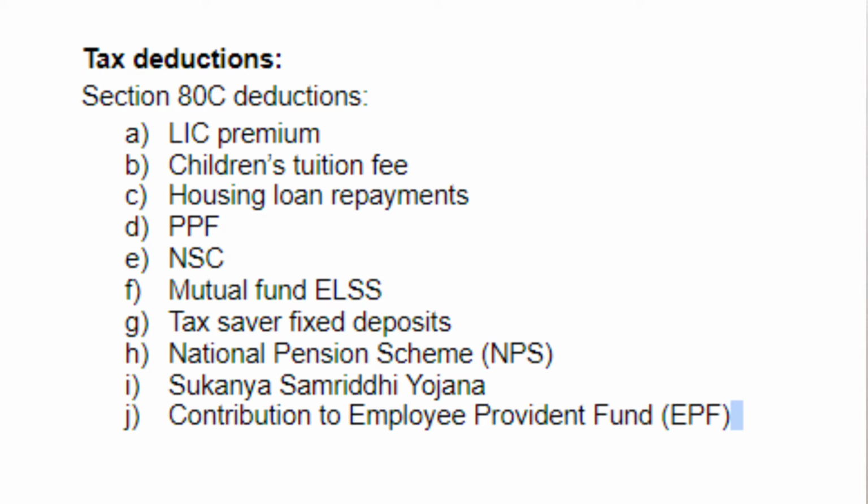Investment in Tax Saver Fixed Deposits, National Pension Scheme. Investment in Sukanya Samriddhi Yojana, which is for the girl child. Contribution to your Employee Provident Fund. All these deductions are under Section 80C. They fall under the overall limit of Section 80C, which is Rs 1.5 lakh for each financial year.